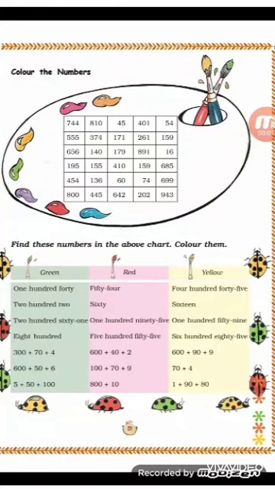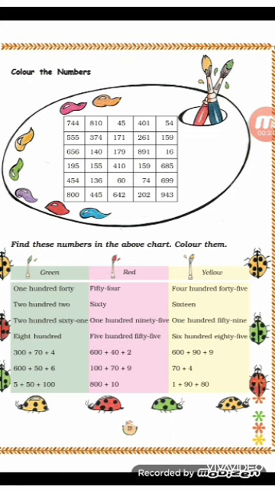Color the numbers. You can see here that three charts are given. Find these numbers in the above chart and color them. First one is of green color, second one is of red color, and third one is of yellow color. And in each color, number names are written. You can see here, in the green one, the first one is 140. So in the above chart, you have to find where the number 140 is and color that green.